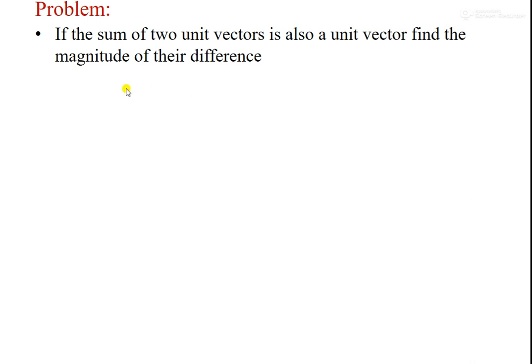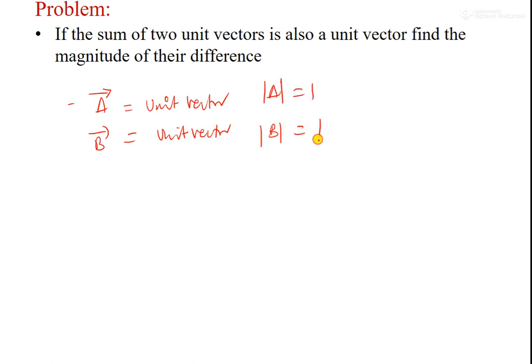Next is one more problem. Here the sum of two unit vectors is also a unit vector. Find the magnitude of the difference. They are saying that there are two vectors, A, which is a unit vector, and B, which is one more unit vector. Unit vector means what? The magnitude of vector A is equal to 1, and the magnitude of vector B is equal to 1.